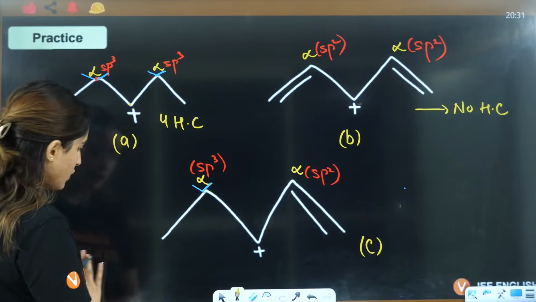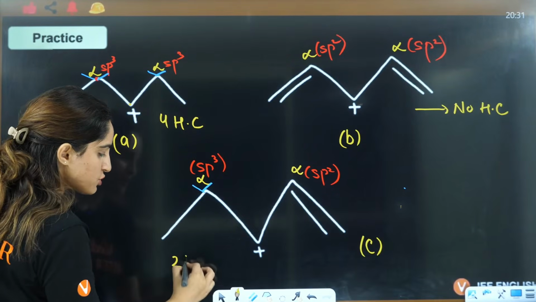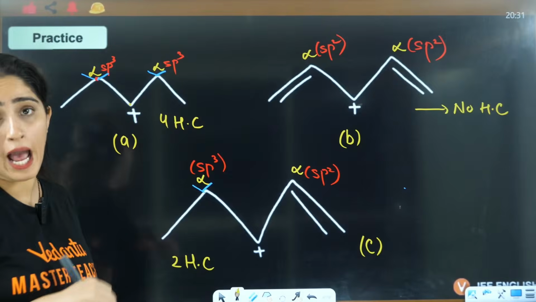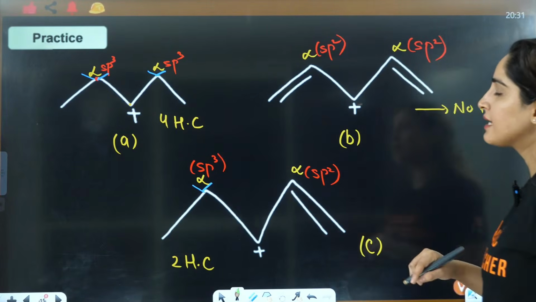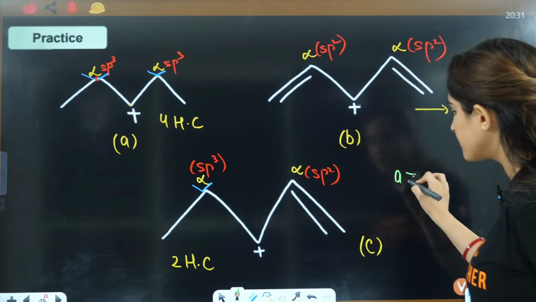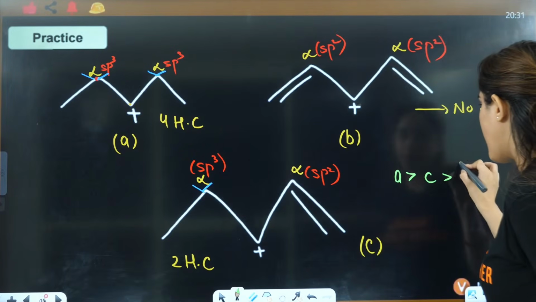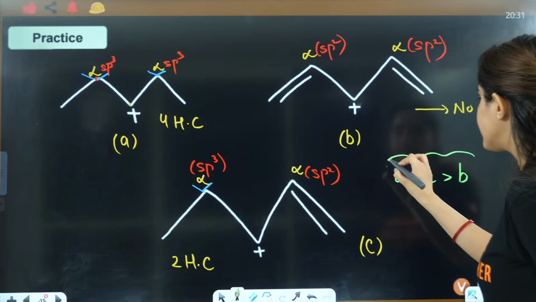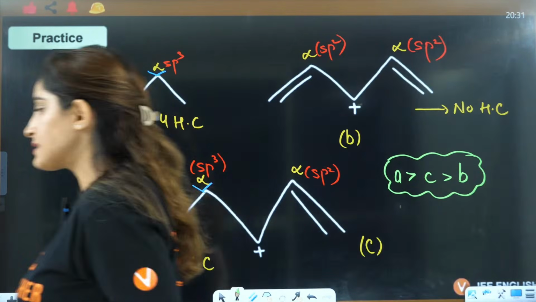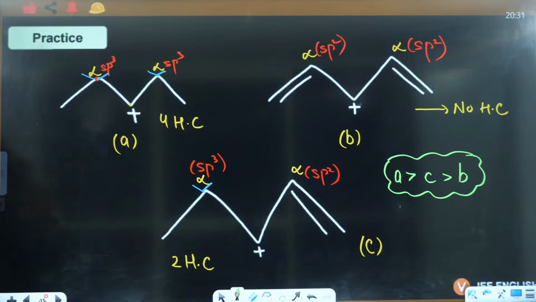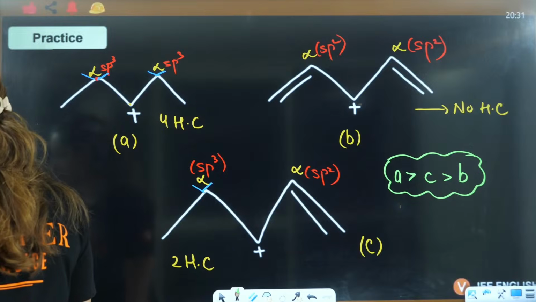In this case, you have 2 alpha hydrogens, so 2 hyperconjugating structures, and you can answer it like this, that E is the maximum, then you have C, then you have B, and ACB is going to be the correct answer here. Is that clear to everybody or not? ACB, very good, Rama Raju, very good.